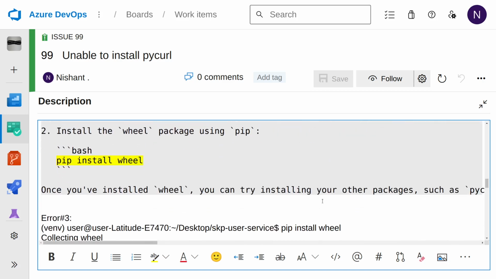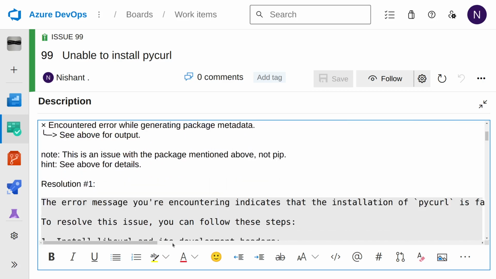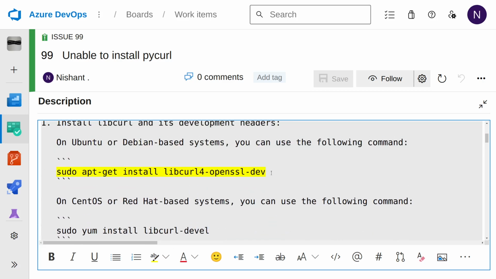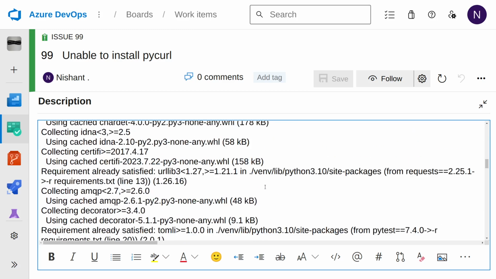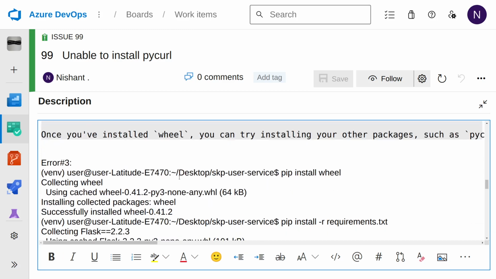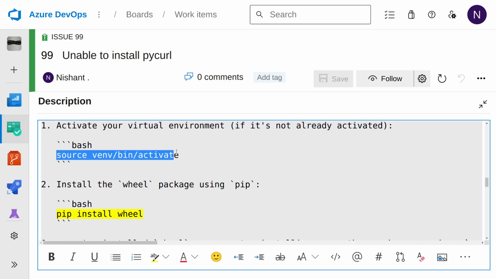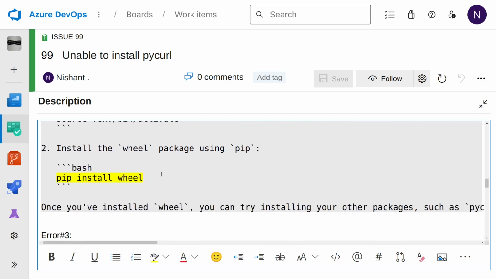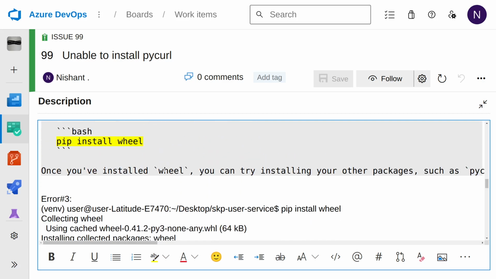Now the sudo command that I showed earlier was for your whole system, as you can probably guess. So you open the terminal and then you type it there. The wheel command you have to run inside your virtual environment where you have the code. Hopefully you are running in a virtual environment. You should be running in a virtual environment.